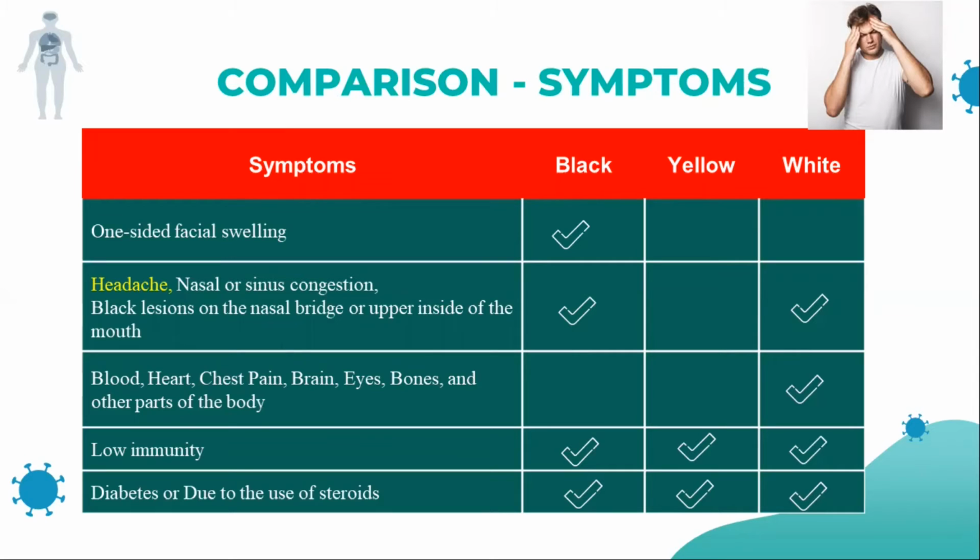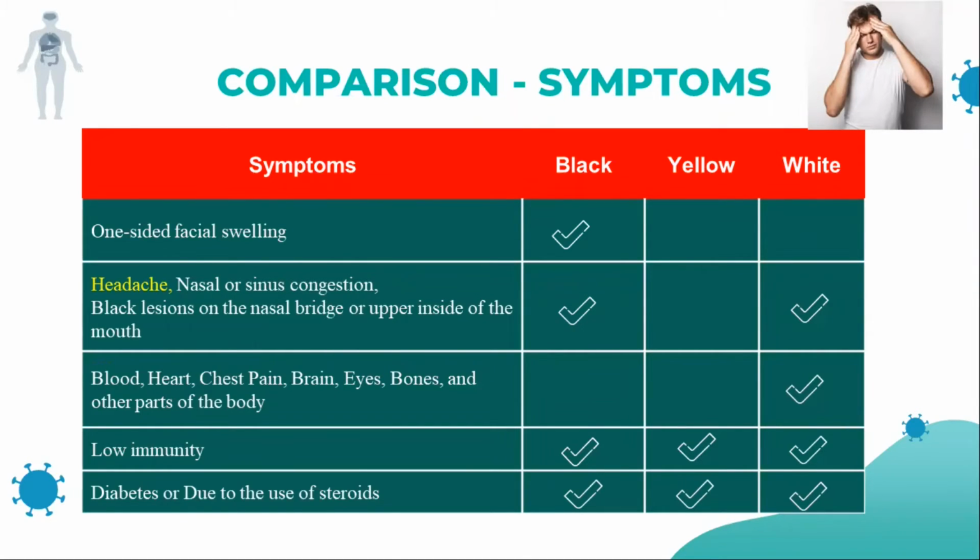Third one is blood, heart and chest pain, and the brain also. That is also one of the signs for the black fungus. For example, heart, chest pain, brain, eyes, bones, and other parts of the body will be affected. These are the issues they face, especially with the white fungus.